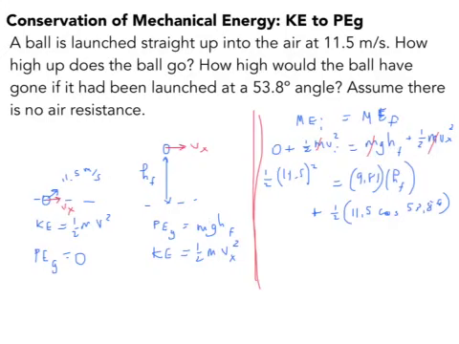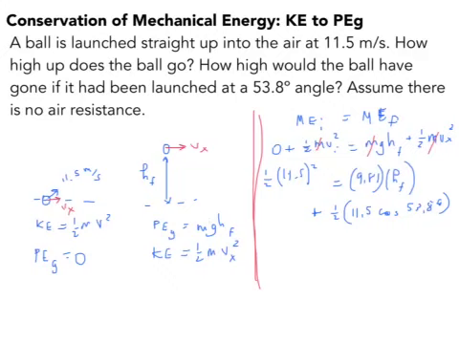So we solve for the final height, and that comes to this. You have to subtract this from the left and the right side before you do anything else. Then once you've subtracted this from the left side, you calculate the left side and divide it by 9.81. So this is going to come to 0.5 times 11.5 squared minus 0.5, open parentheses, 11.5 cos 53.8, and then close all the parentheses.